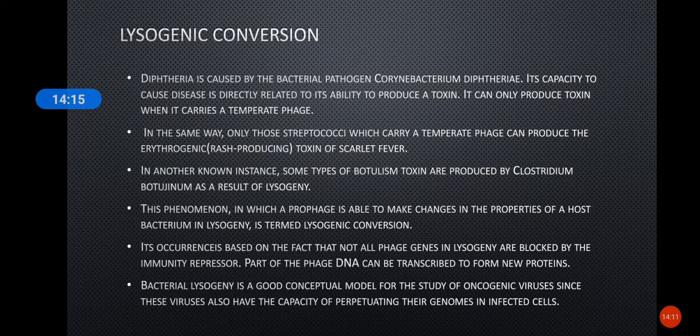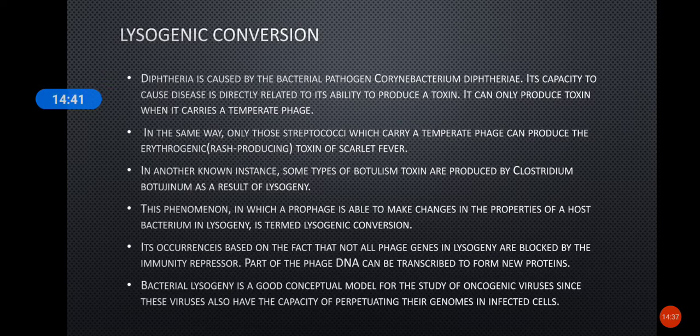There are also other examples. Scarlet fever is caused by Streptococcus, and only when this Streptococcus carries a temperate phage can it produce the erythrogenic, that is, rash-producing toxin of scarlet fever.